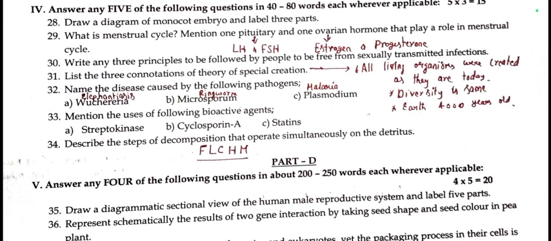28th question, diagram of monocot embryo. Then 29th, menstrual cycle definition. And the pituitary gland secretes hormones LH and FSH, and ovarian hormones are estrogen and progesterone.